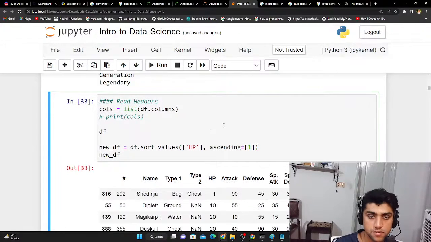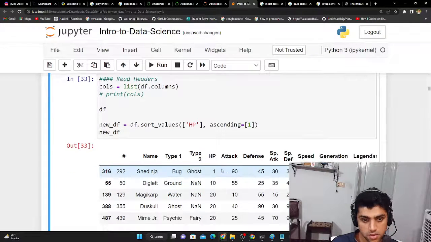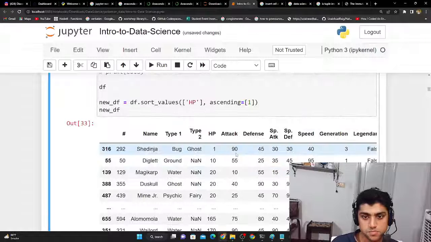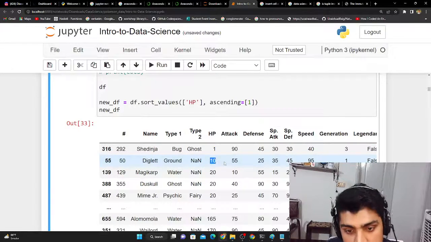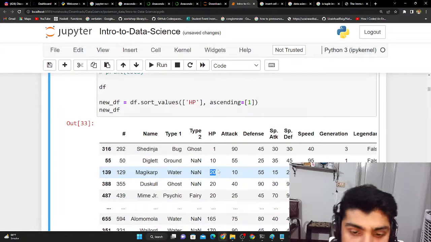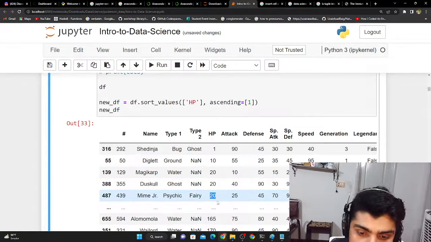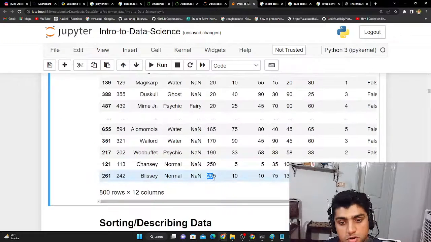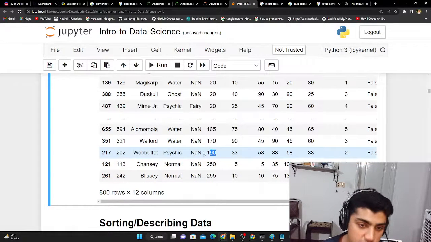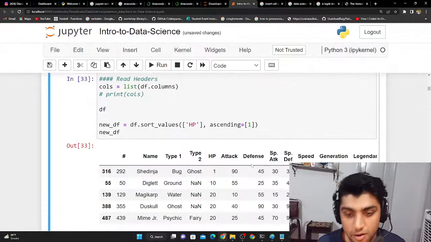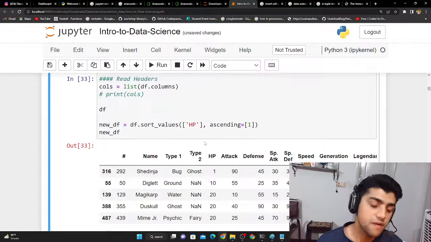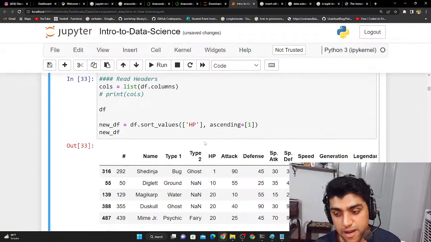So let's run this, and now you can see that this should sort it based on ascending order. If you go to the HP, you can see the first is Shedinja, which is just 1 HP. And then we have this 10 HP, which is Diglett, a Magikarp with 20 HP, a Duskull with 20, a Mime Jr. with 20, and then the highest HP is Blissey, which is 255, or a Chansey with 250, a Wobbuffet with 190, or a Wailord with 170. These Pokemon have a lot of HP to be honest, and now I basically analyzed some of this data. This stuff that we're actually doing is called exploratory data analysis.